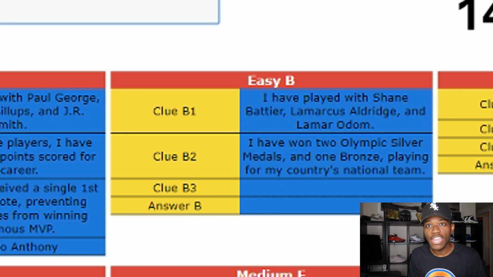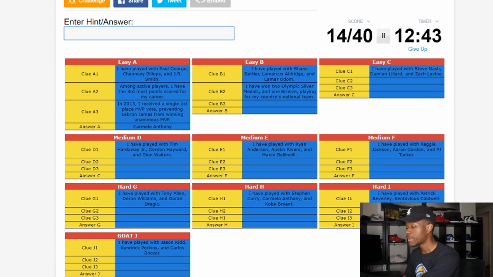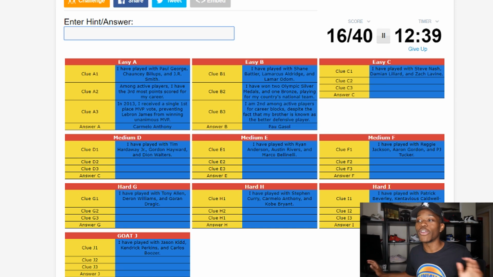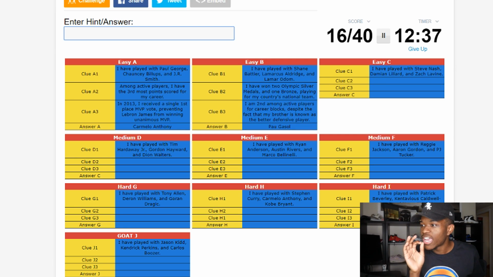Shane Battier played for the Grizzlies. LaMarcus Aldridge and Pau are current teammates. And LaMarcus Aldridge and Pau won a championship together in LA. Pau Gasol. Great. And then the 3rd hint was I am 2nd amongst active players for career blocks, despite the fact that my brother is known as a better defensive player.